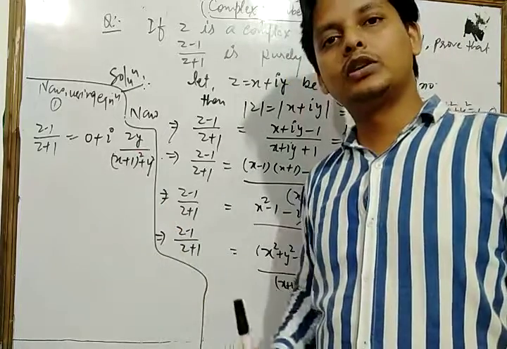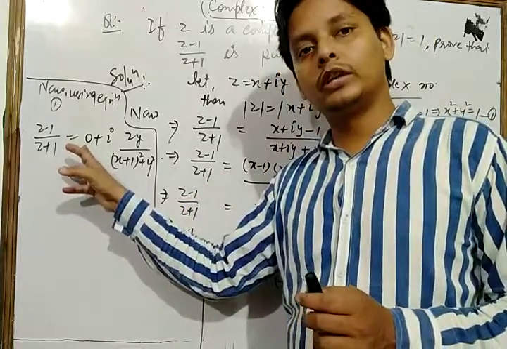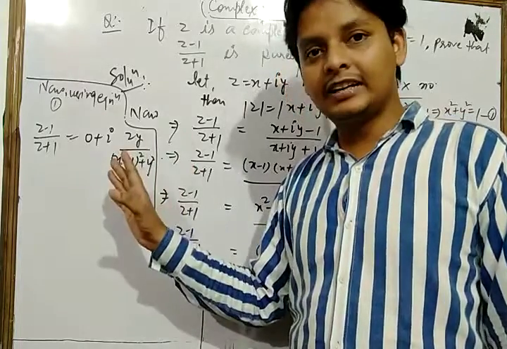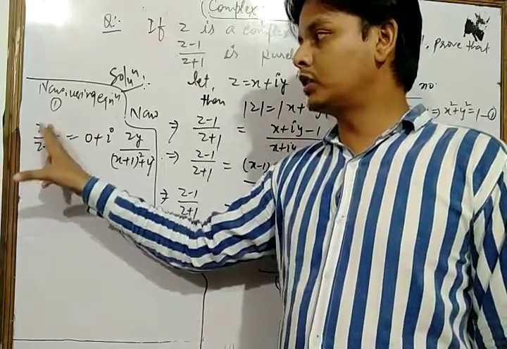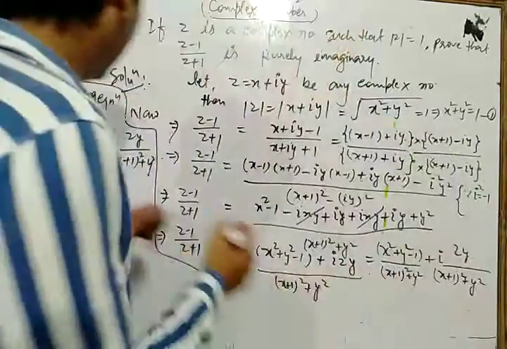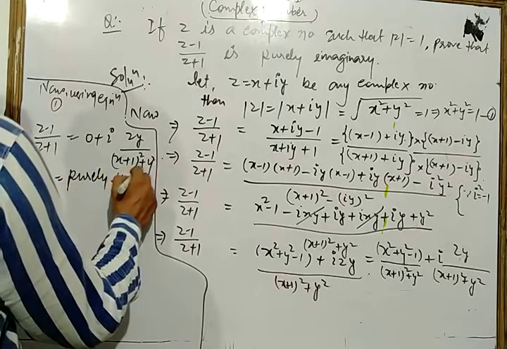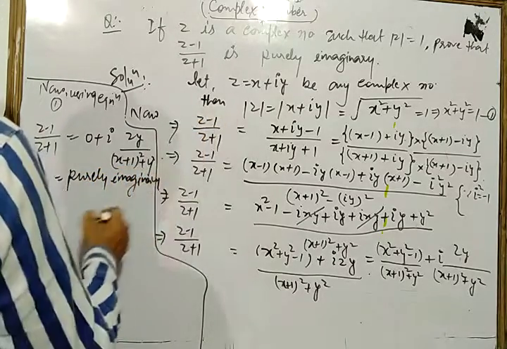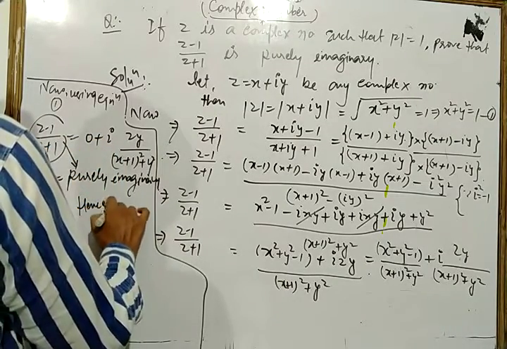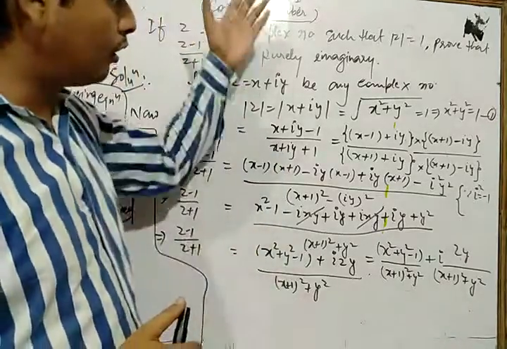So its real part is 0. In any complex number, if the real part is 0, then we can say that it is a purely imaginary complex number. So it is clear from this observation that the value of z minus 1 upon z plus 1 is purely imaginary, hence proved. Since this value is purely imaginary, hence proved. So dear student, in this way we can solve this type of question.